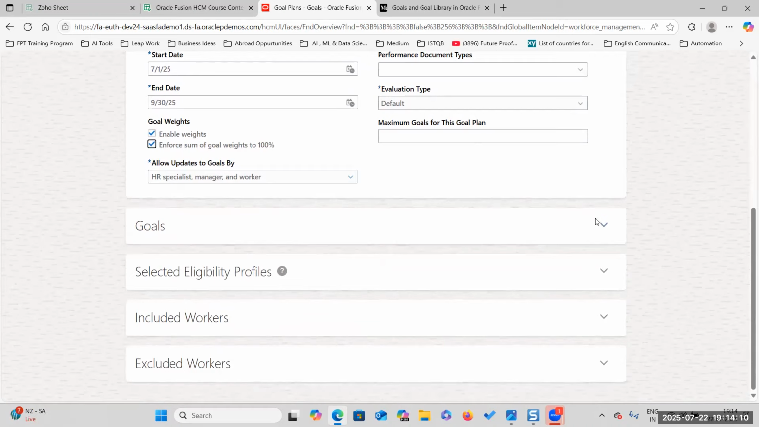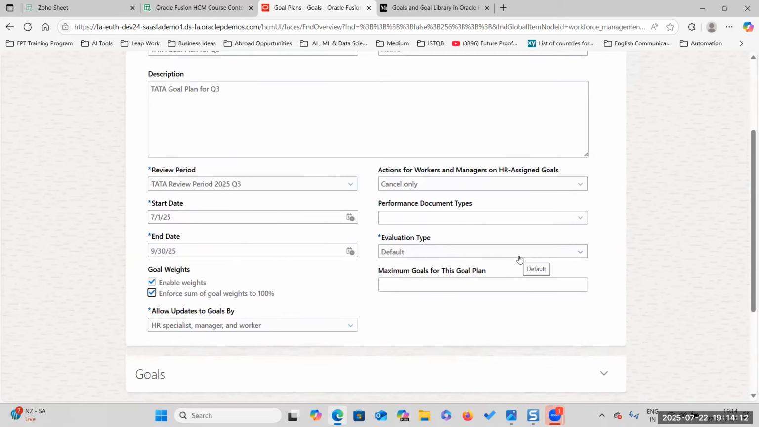Sir, here I have one doubt. We have created one goal in the library, and we have given the time July to December 31st to complete the certification. For the goal plan, we are giving Q3. Is it matching, sir? I just have a doubt in this. Okay, for the goal, this particular goal will be active from July 1st to December 31st.